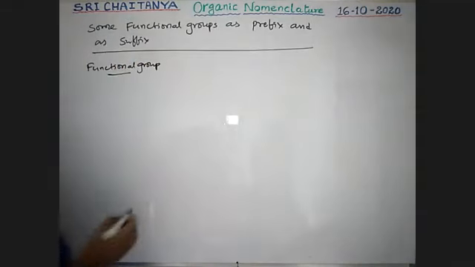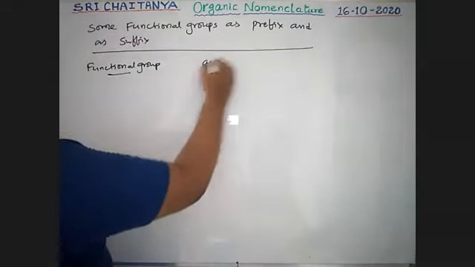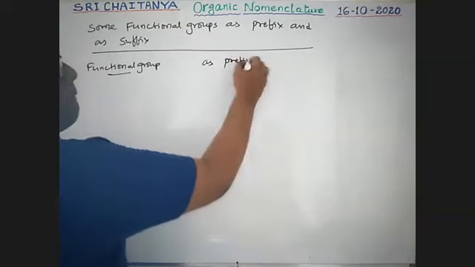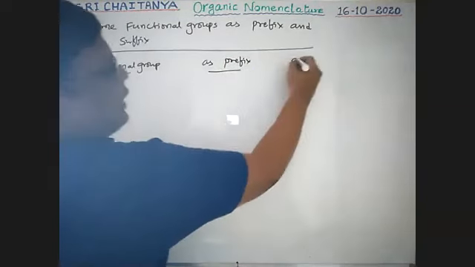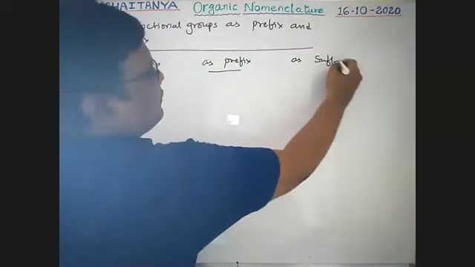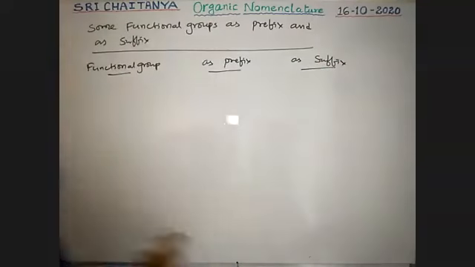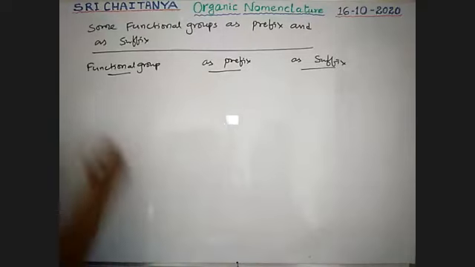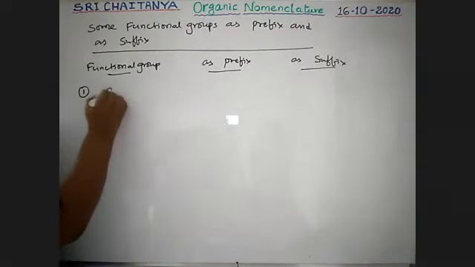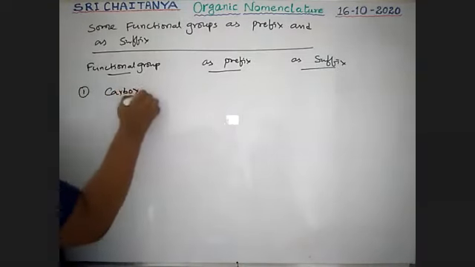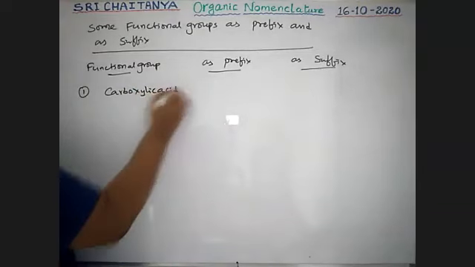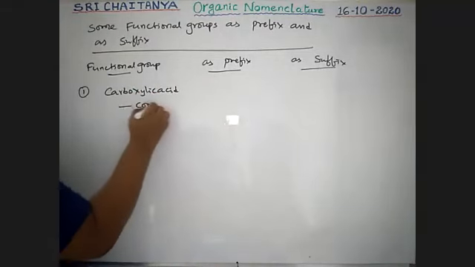What is the word as a prefix and as a suffix? First one, carboxylic acid. Formula COOH.